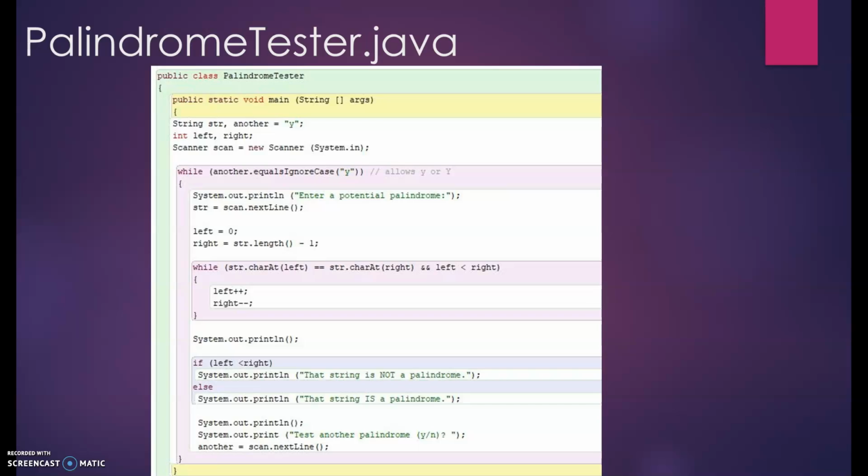Here's an example of the Palindrome program. The code here contains two loops, one inside the other, nested loops. The outer loop controls how many strings are tested, and the inner loop scans through each string character by character until it determines whether the string is a palindrome. Please pause the video if you need additional time to study the code.